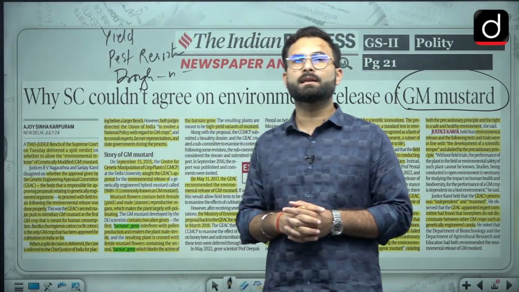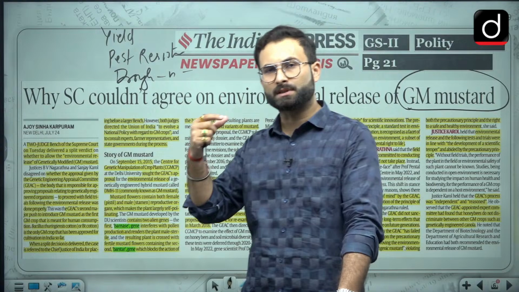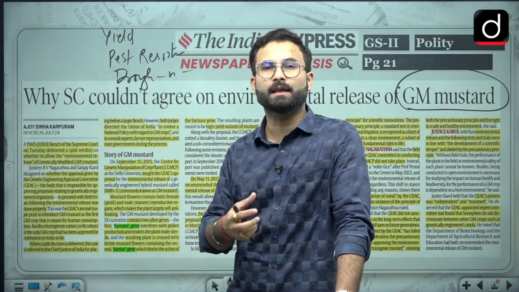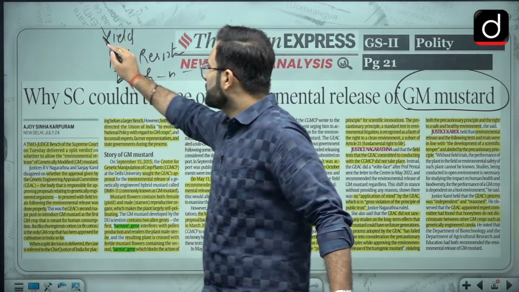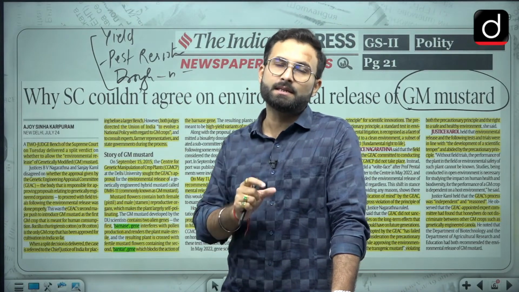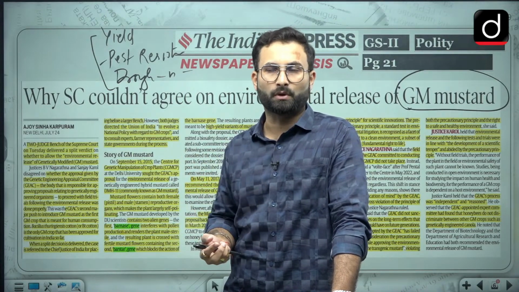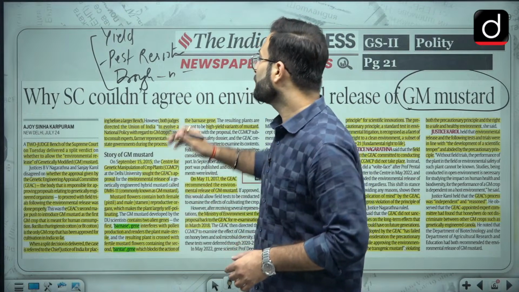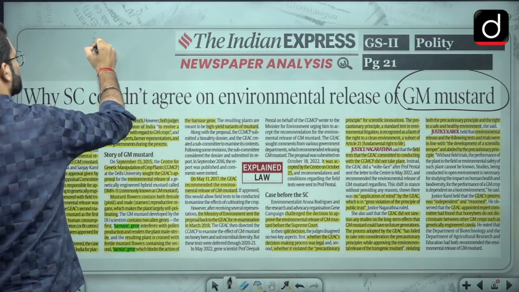For that there are certain changes which scientists are doing so that they can get the desired result. Such changes which are done by the introduction of a particular gene, these are called genetically modified crops.